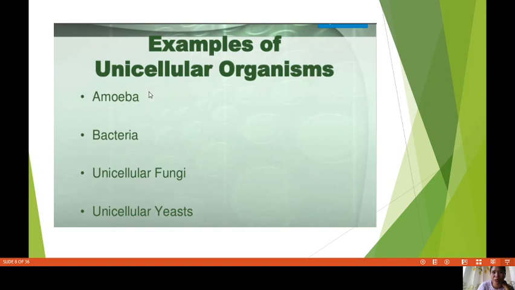These are the examples of your living or non-living organisms. Again, these are the different examples of your unicellular organisms. These are the bacteria or even viruses or even fungi that may cause harm to us, like they can cause diseases.